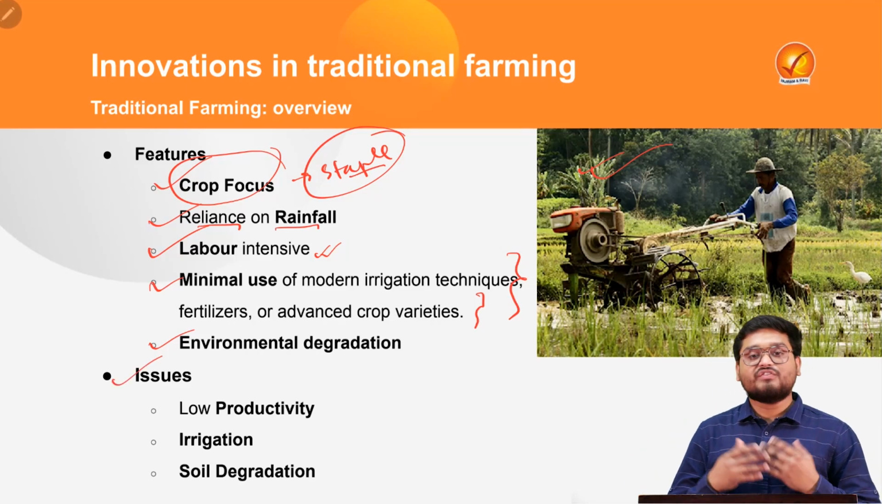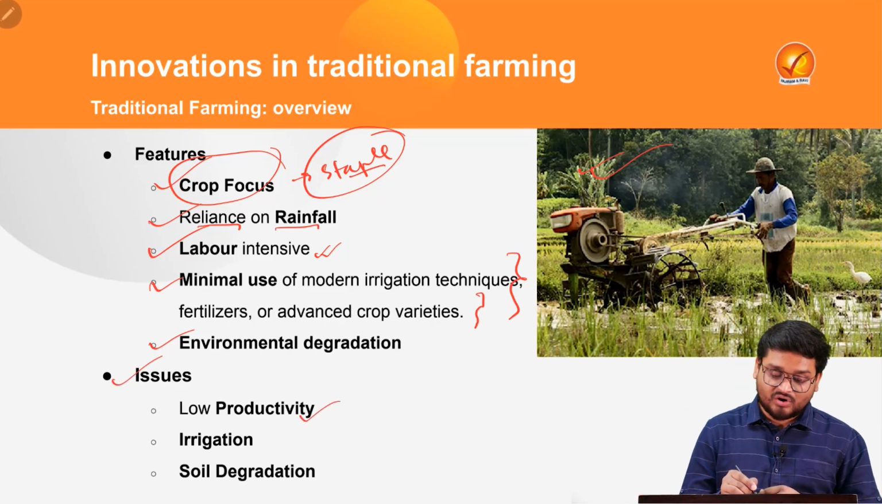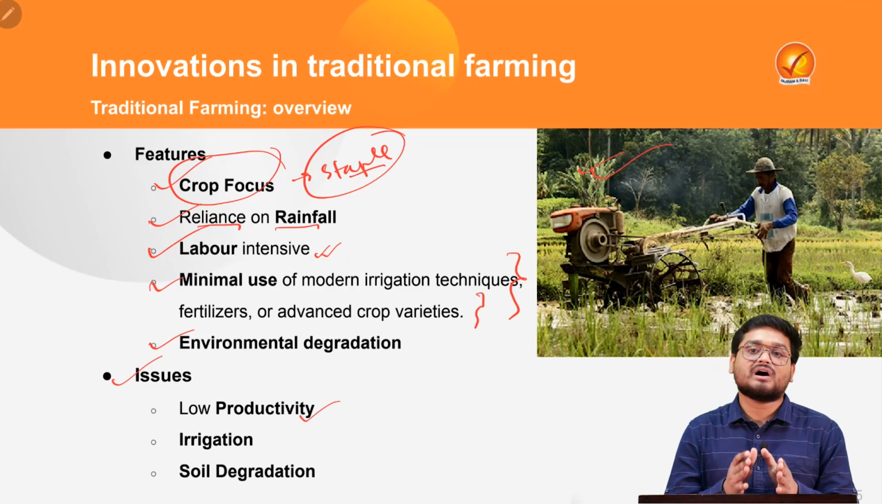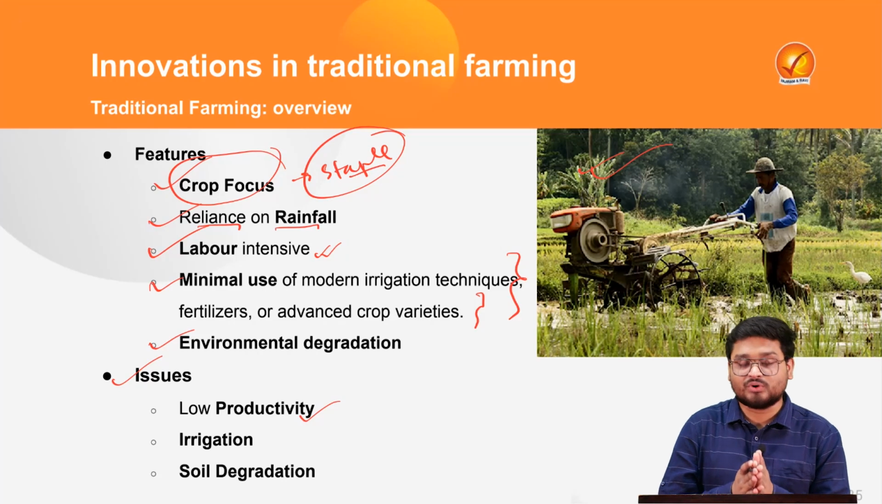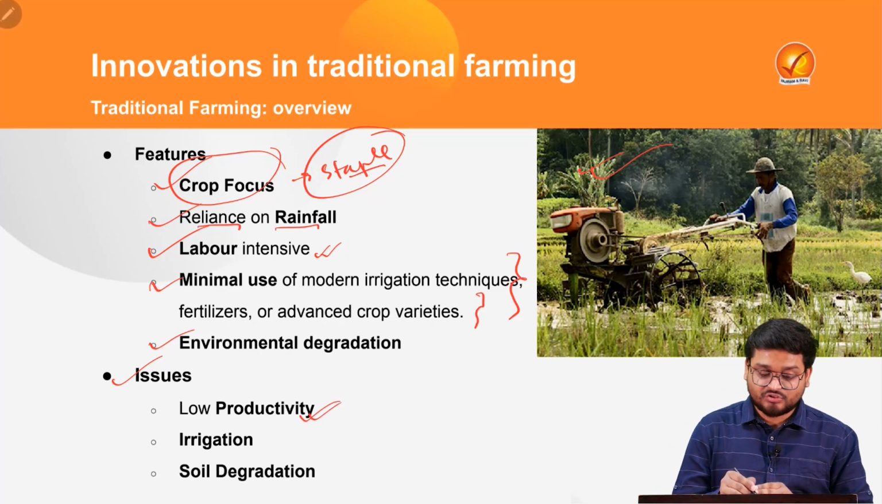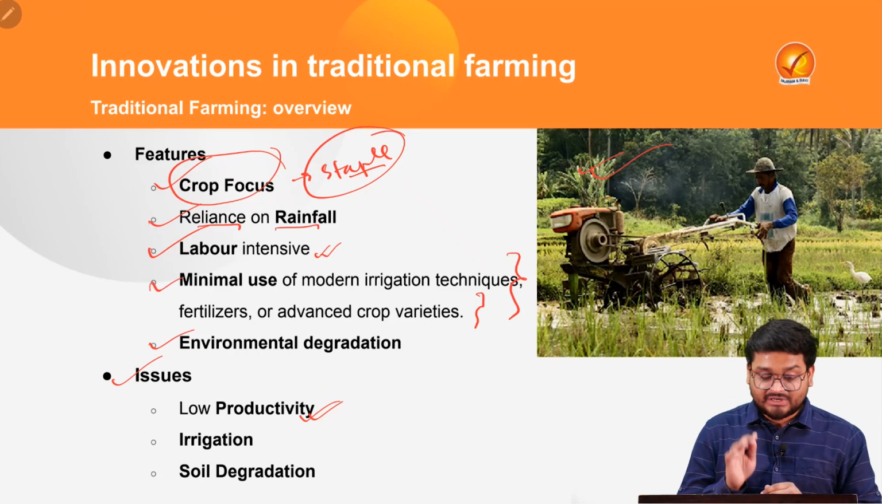And here we obviously understand the issue is firstly of low productivity, because we find that this traditional agriculture uses very few machines, a low amount of high yielding variety seeds, and water through irrigation. So that is why the productivity is very low.